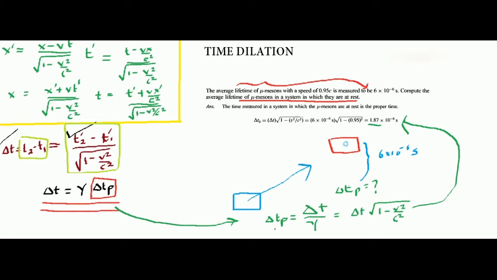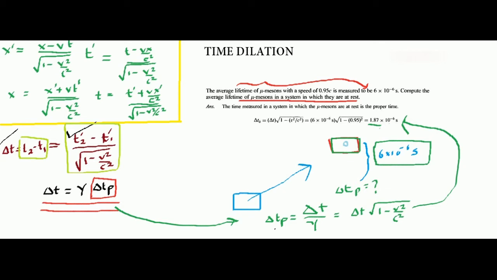And in our frame, we are seeing that the muon takes about 6 into 10 to the power minus 6 seconds to die. This is quite interesting. In its own frame, the muon is dead within 1 into 10 to the power minus 6 seconds. I think this 10 to the minus 6 is called micro.